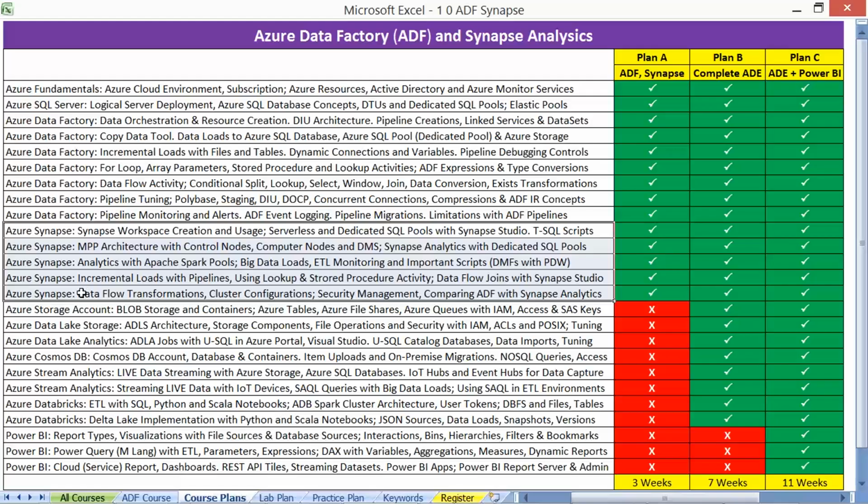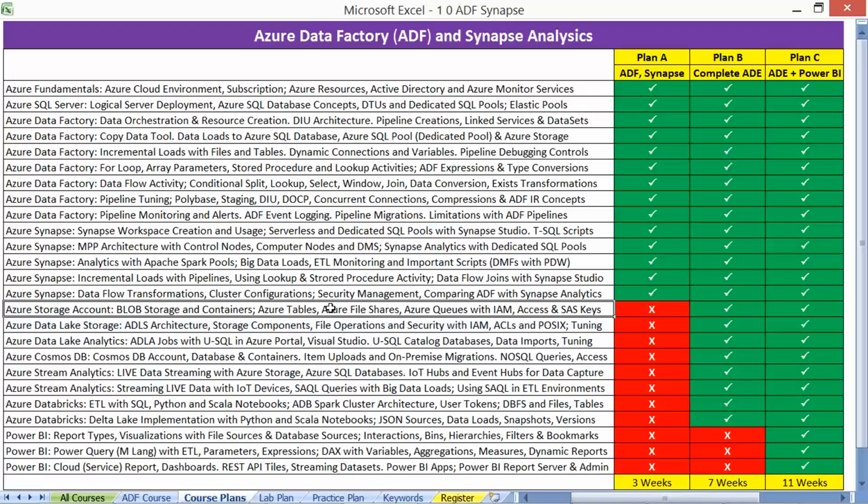Then comes Synapse, a dedicated data warehouse environment. Serverless and dedicated SQL options are available. We are going to practice them slowly. We need to understand something called Spark clusters, and Python and Scala notebooks for the purpose of ETL. We need to learn these in Synapse.